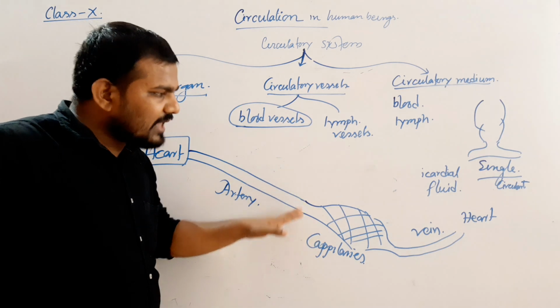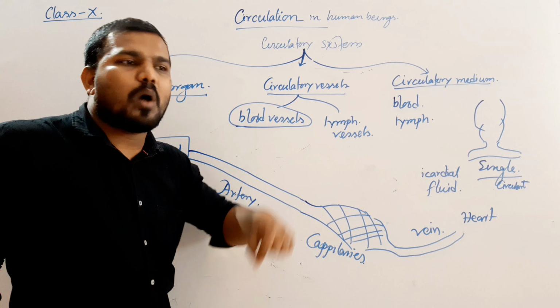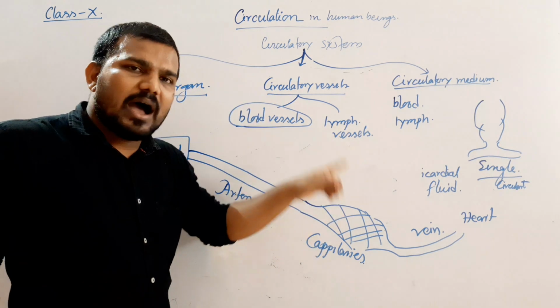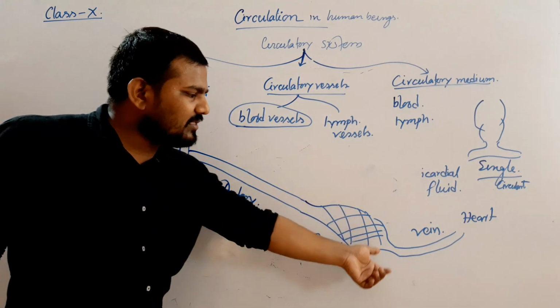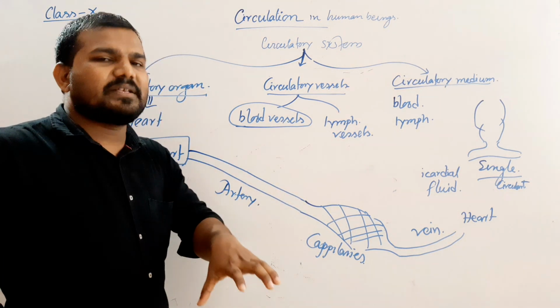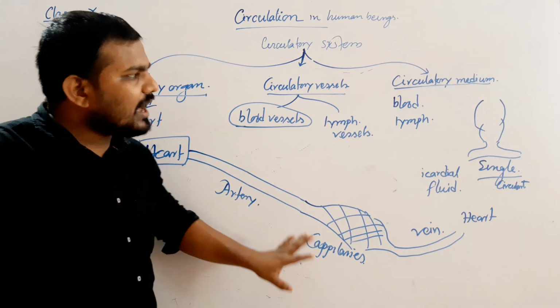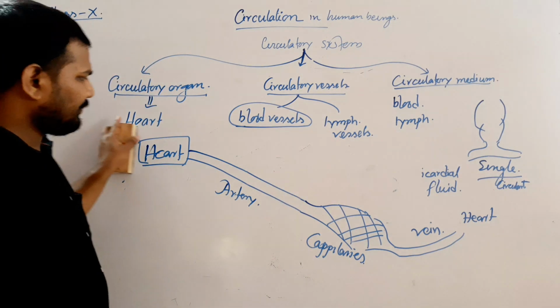Clear? And the veins carry the deoxygenated blood from the body parts to the heart. And between the arteries and the veins, a net-shaped vessel is present, known as capillaries. Clear?